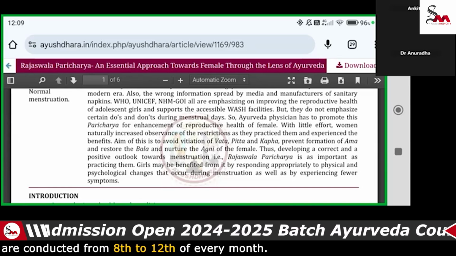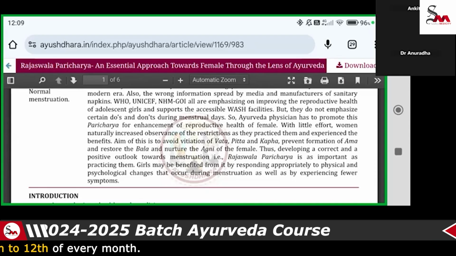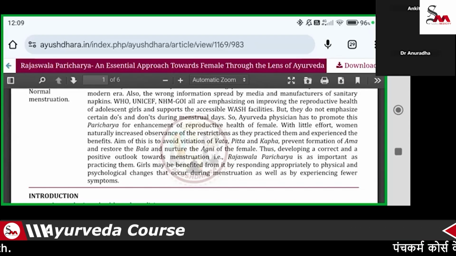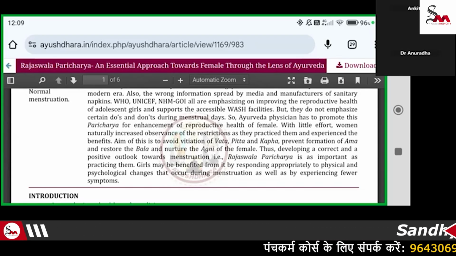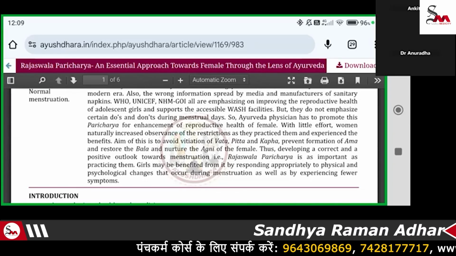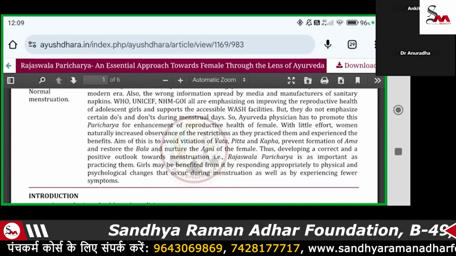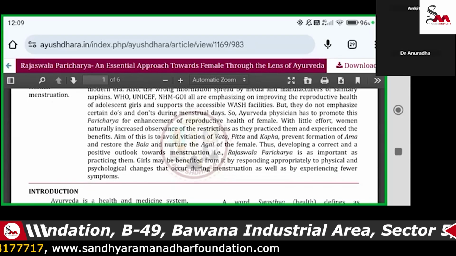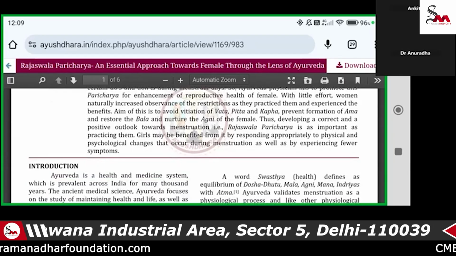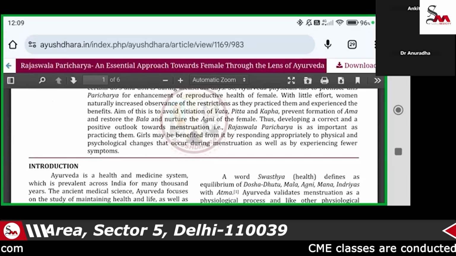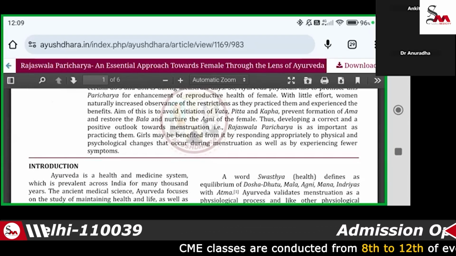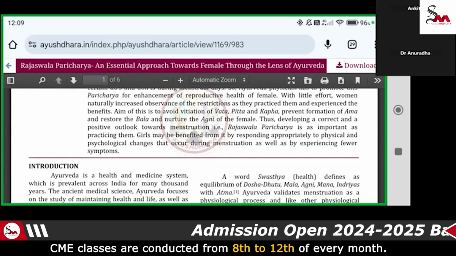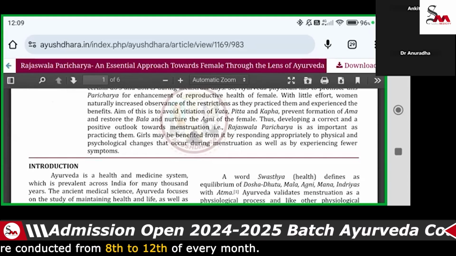So first of all, we have to build a positive outlook towards menstruation. In Rajaswala Charya Paricharya, it is important to practice it, as the girls may benefit from it, and it is an approach to respond appropriately to the physical and physiological changes that occur during menstruation as well as to the few symptoms experienced.